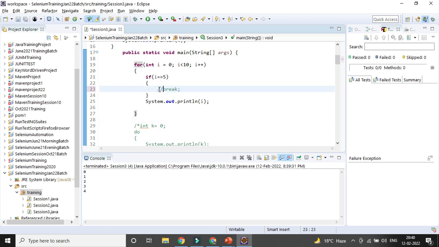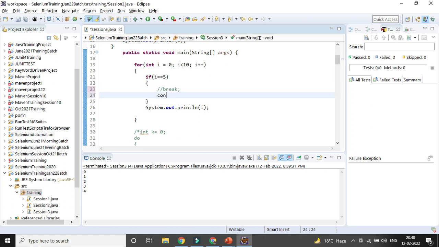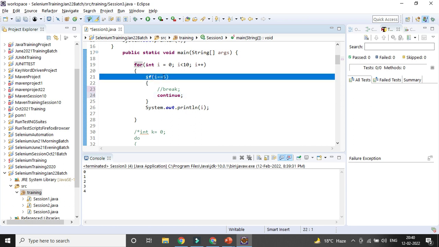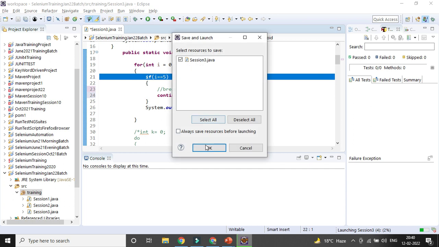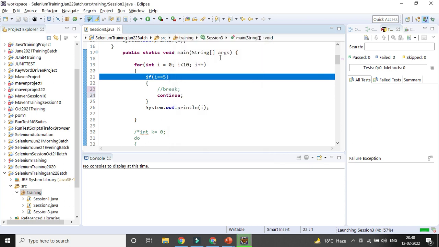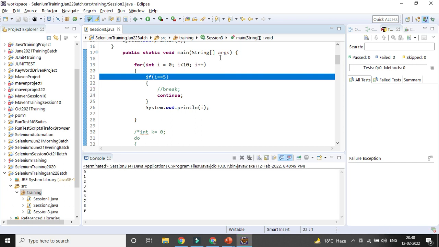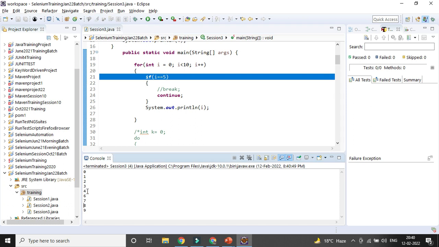So here instead of break you can use continue. So what happens? It will go 0, 1, 2, 3, 4 and as the condition is matching, that will be skipped and again it will be resumed from 6, 7, 8, 9. It will go till 9. So that is the difference between break and continue. Break means it will be moving out of the loop. Continue means you will just skip that particular condition and it will go to the next iteration. You can see 5 is not getting printed out. Apart from that, it is 0, 1, 2, 3, 4, 6, 7, 8, 9. So those are the two keywords we use to control the loop.